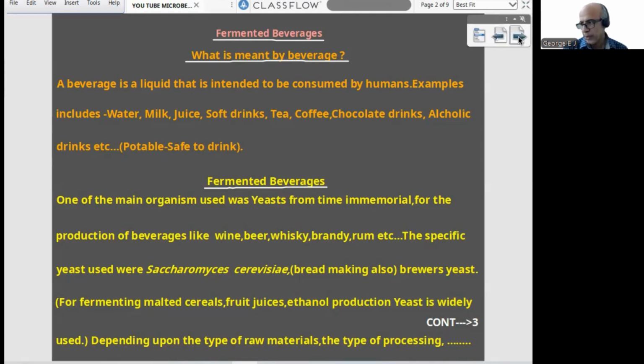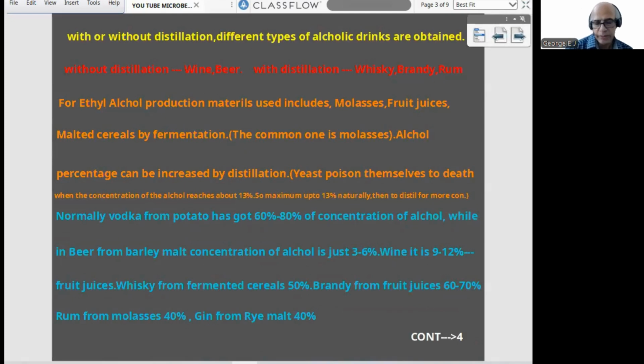So we can change the product by these mechanisms. Without distillation, what we normally produce is wine and beer, where the alcohol content will be less. With distillation, whiskey, brandy, and rum, so the alcohol content will be more. That is how, depending on the treatment, we can make different products.